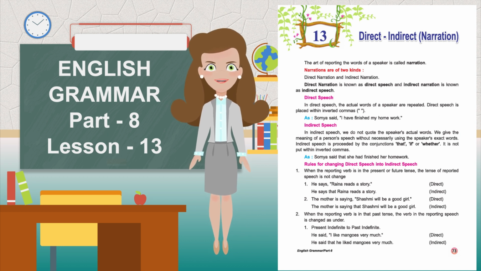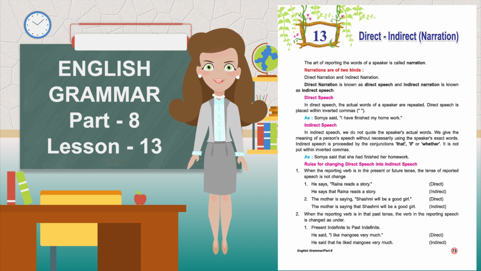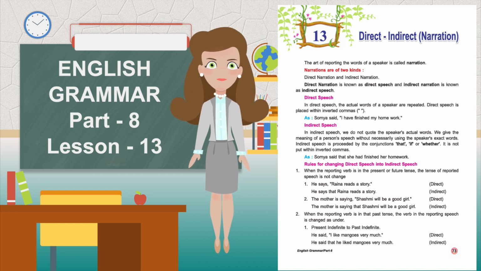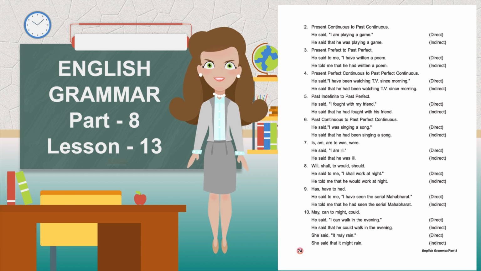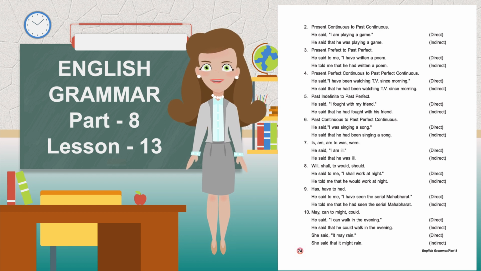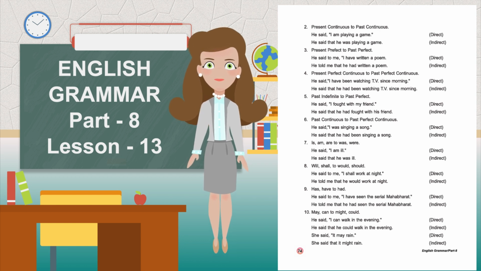When the reporting verb is in the past tense, the verb in the reported speech is changed as under. Present indefinite to past indefinite. He said, "I like mangoes very much," direct. He said that he liked mangoes very much, indirect. Present continuous to past continuous. He said, "I am playing a game," direct. He said that he was playing a game, indirect.